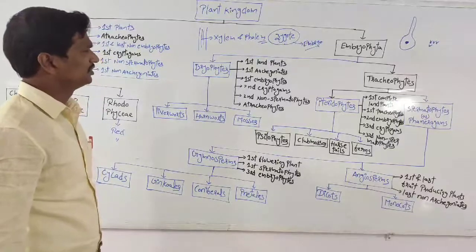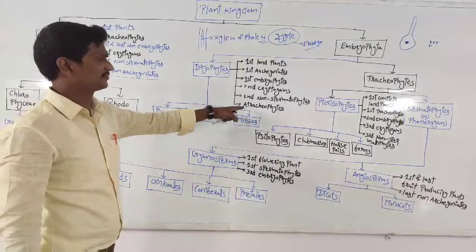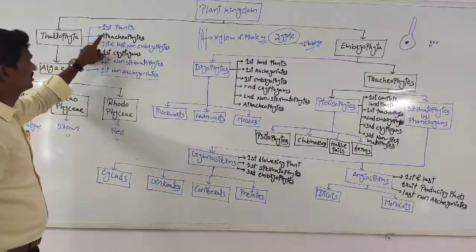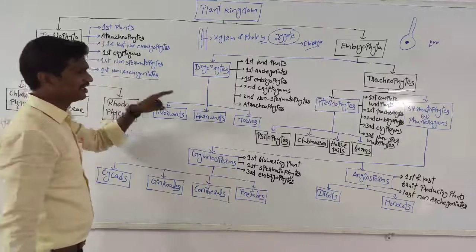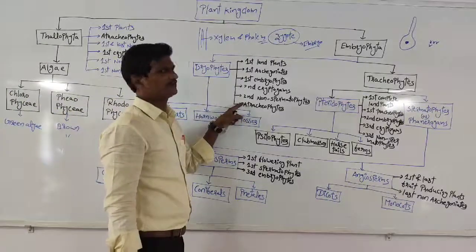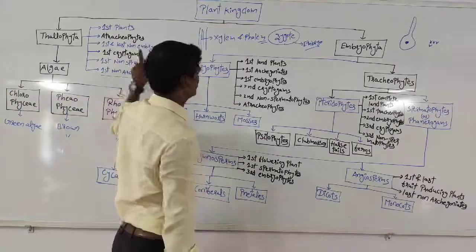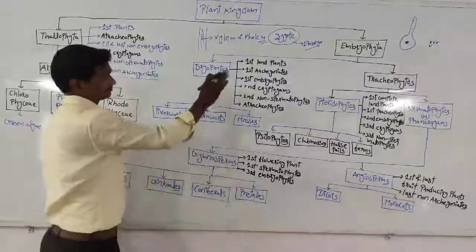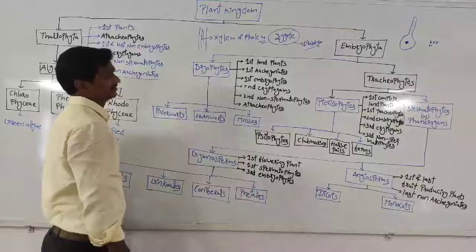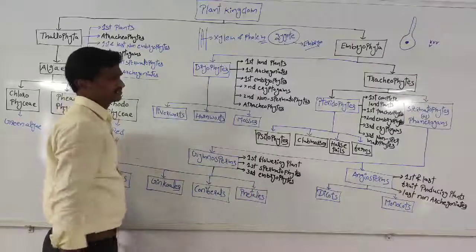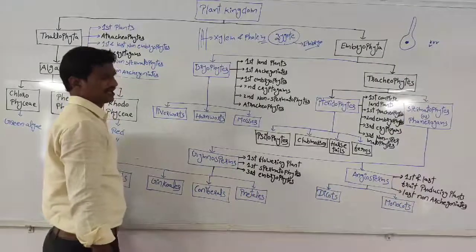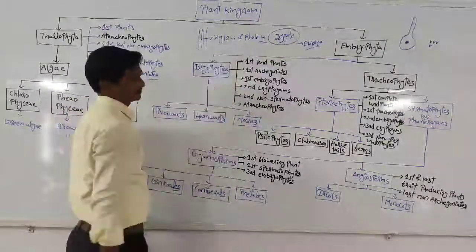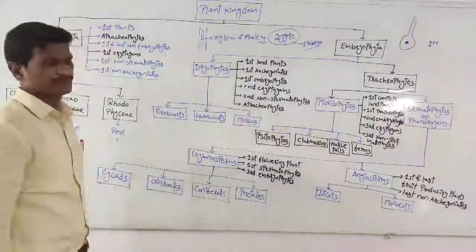So within Embryophyta, bryophytes are the first plants to consider, and I will go through their characteristic features.